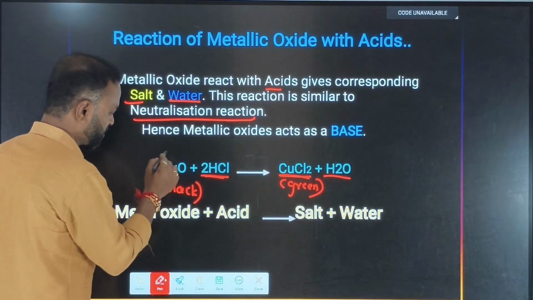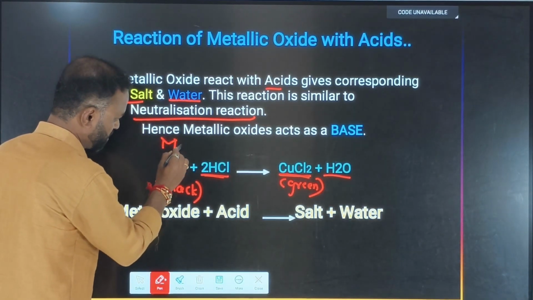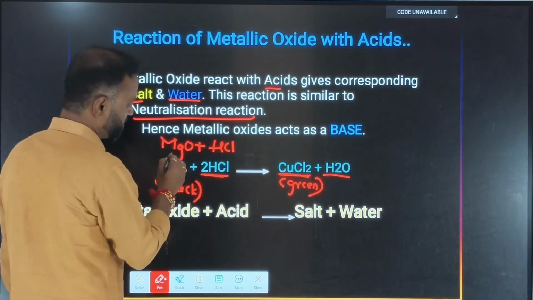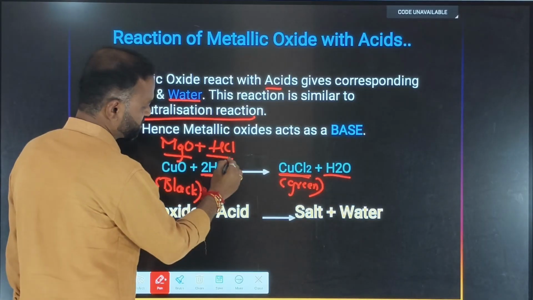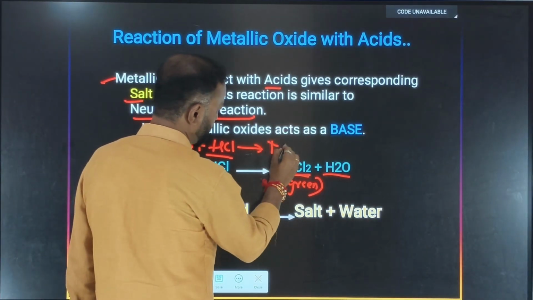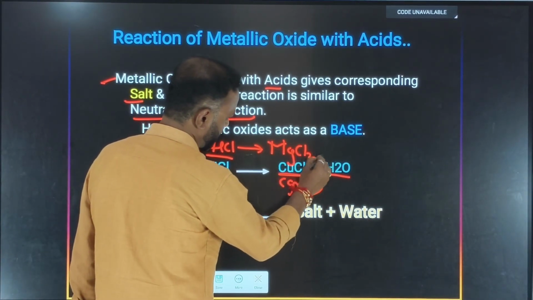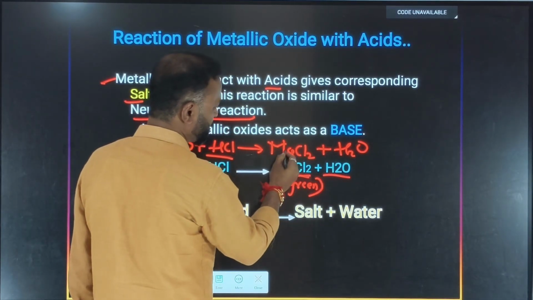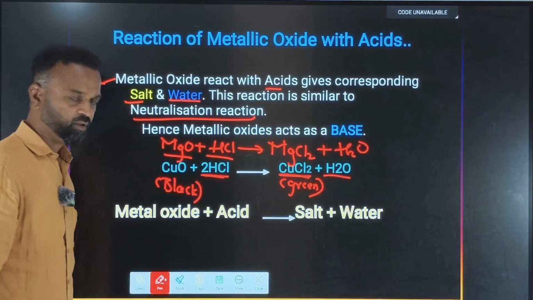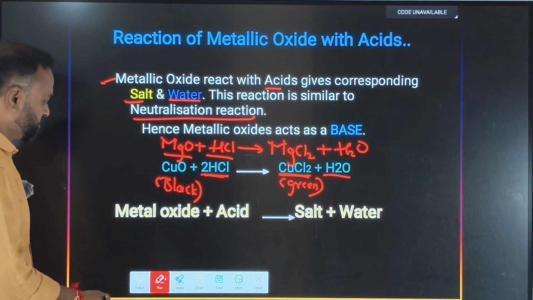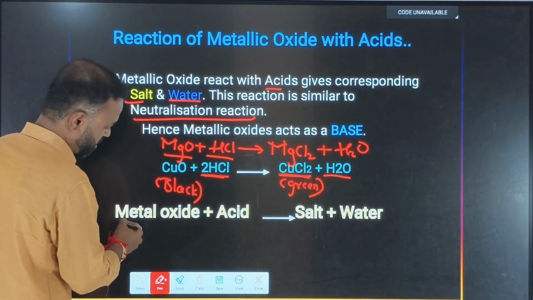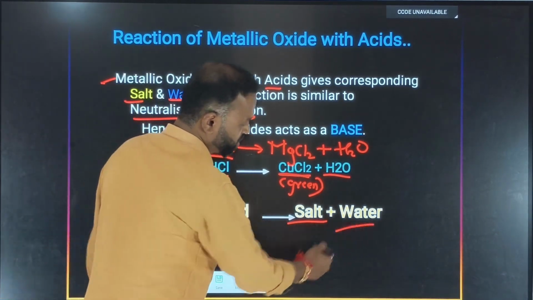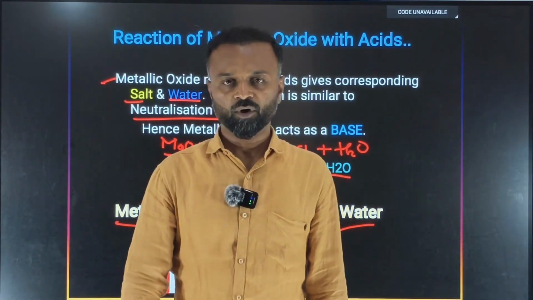Let us take one more example. MgO, magnesium oxide, you can take with HCl. This is a metal oxide, this is an acid, hydrochloric acid. It will form what? Magnesium chloride plus H2O. Mg2+ and Cl-, so MgCl2. So the general equation for this reaction: metal oxide plus acid gives the respective salt and water.